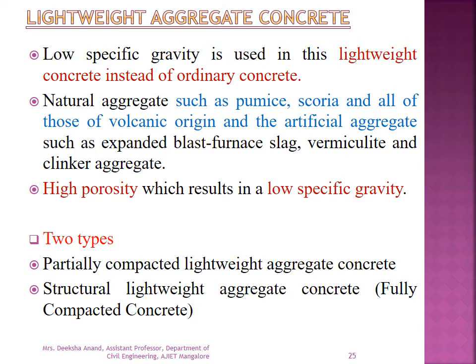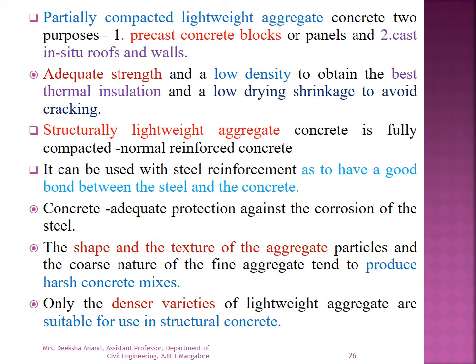And two types are partially compacted lightweight aggregate concrete and structurally lightweight aggregate concrete, that is fully compacted concrete.